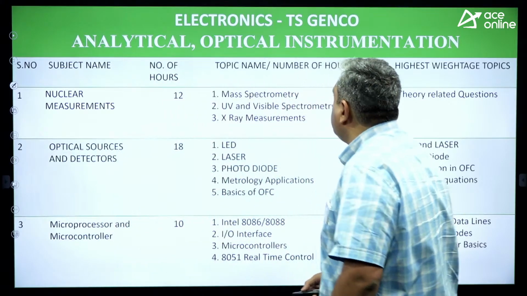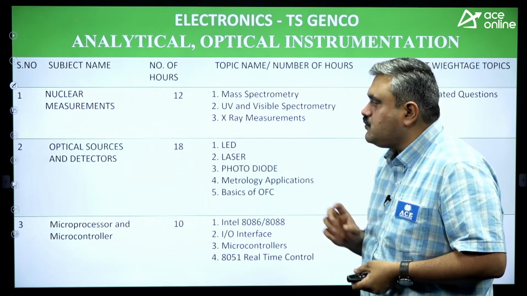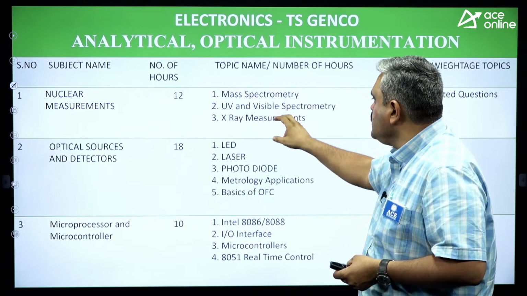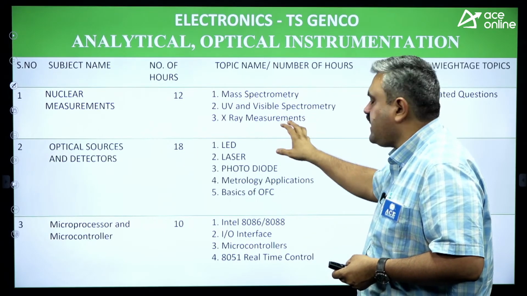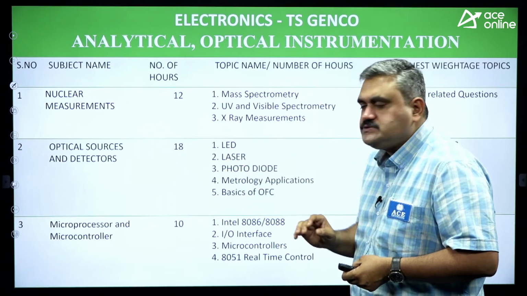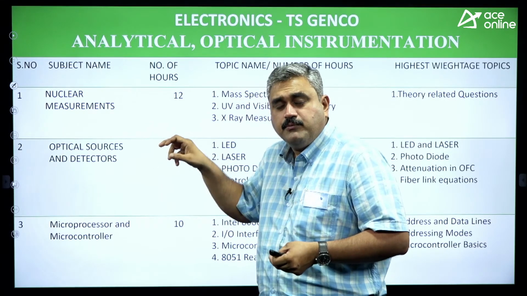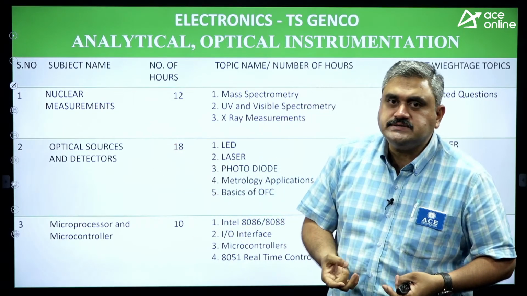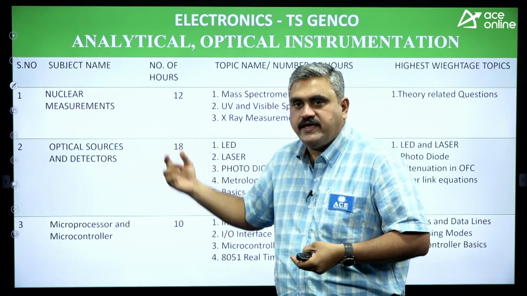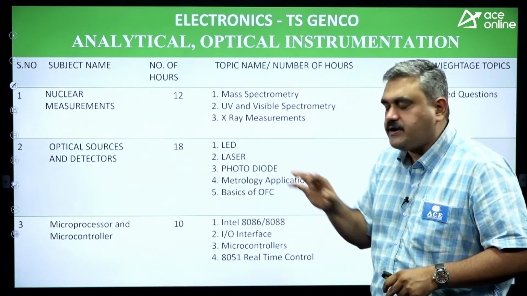And coming to analytical optical instrumentation, this is having 3 parts. First one is nuclear measurements, where you are doing a mass spectrometry, UV and visible spectrometry, X-ray measurements. So purely theoretical, okay? Then optical sources and detectors, this is more important. That's the reason I have allocated more hours, because more realistic questions and numerical based questions can come from this area. So try to focus more on that area, giving more importance to that particular topic.